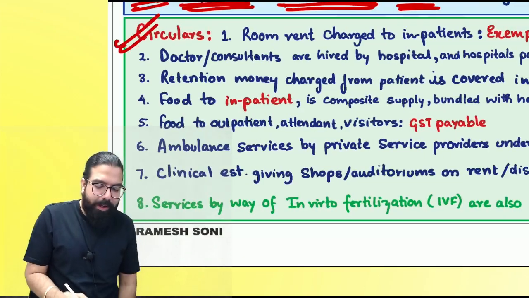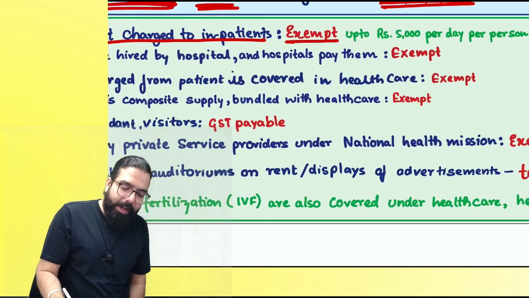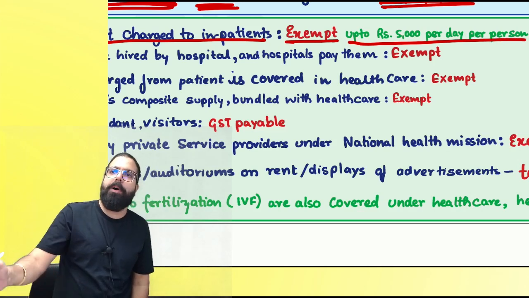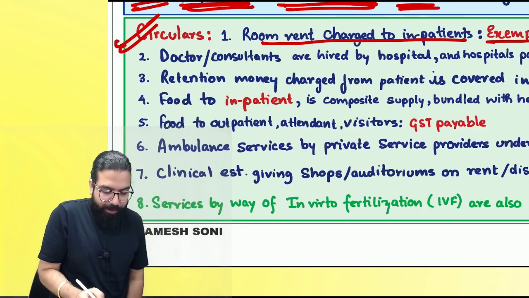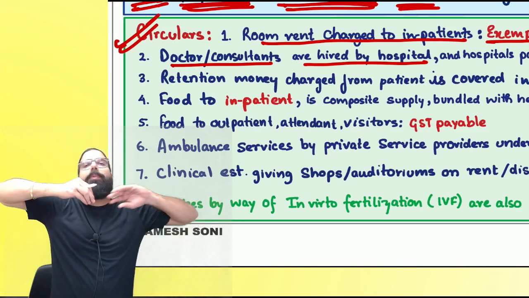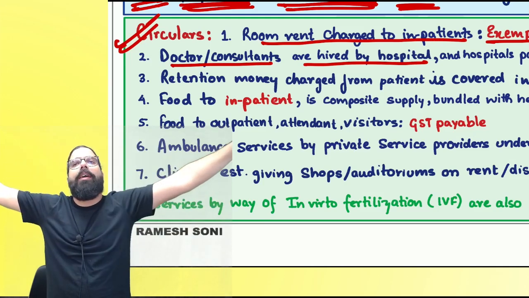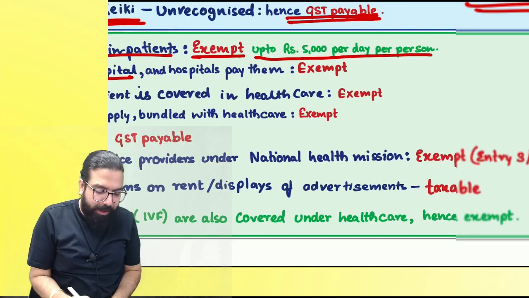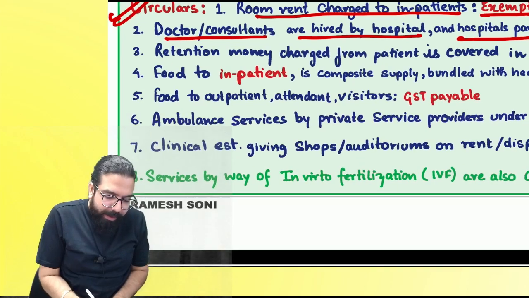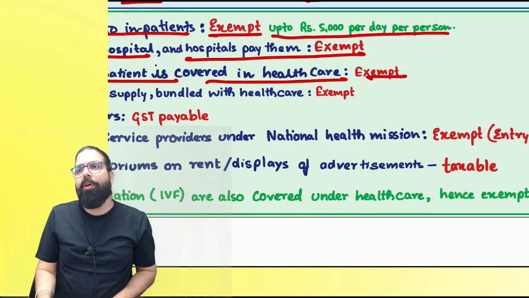There are some circulars which are there. Room rent charged to inpatient. Baba, it was always exempted, but now they are telling up to 5,000. I put the amendment over here, up to 5,000 per day per person will be exempted. Doctors or consultants hired by hospital: see, doctors are hired by hospital and hospital gives the service and takes the money and they pay the doctor. That is also under exemption. Doctors giving services to hospital is also healthcare and it shall be exempt. Retention money charged from patient is covered under healthcare and that is also exempt.